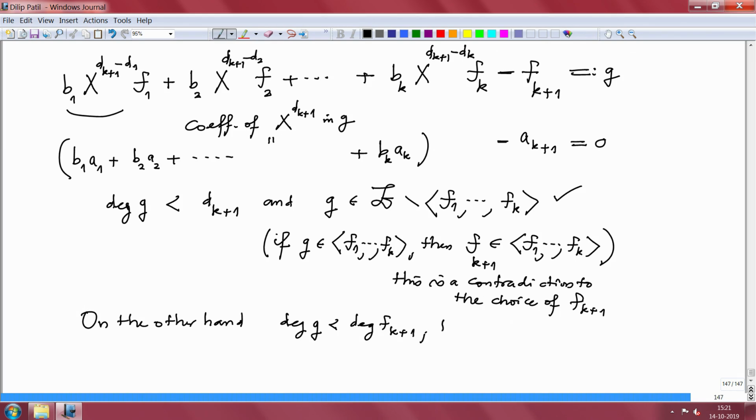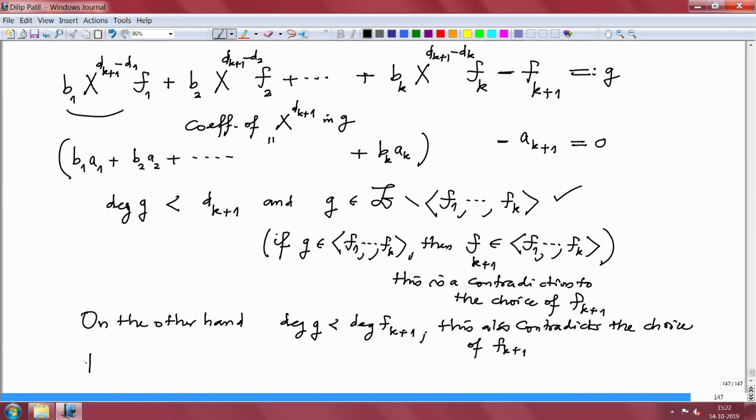This also contradicts the choice of Fk plus 1. So either statement contradicts the choice of Fk plus 1, that means something is wrong with our original assumption that B is not finitely generated.